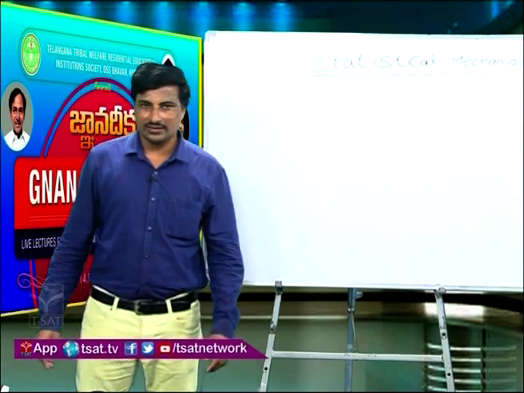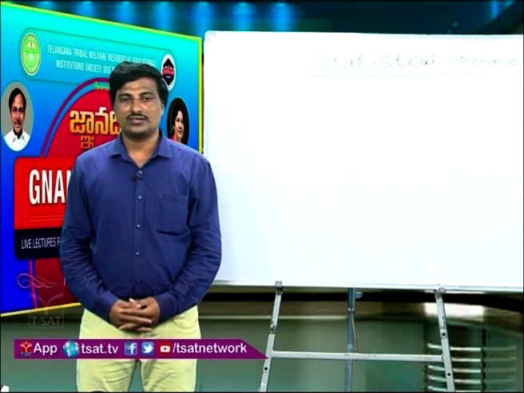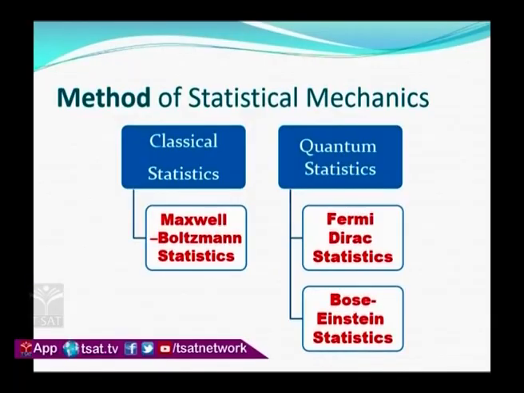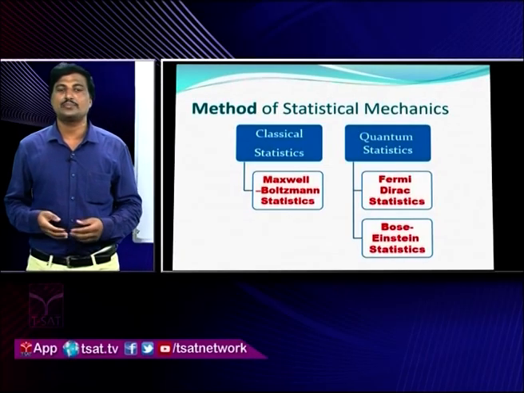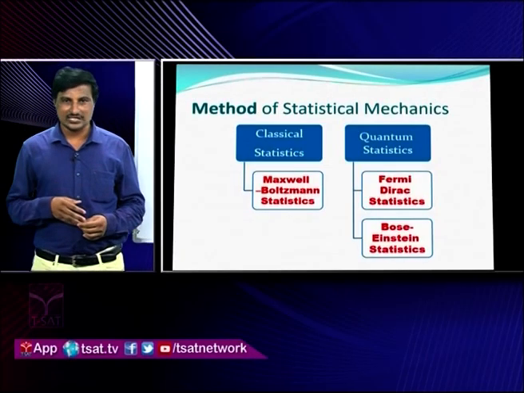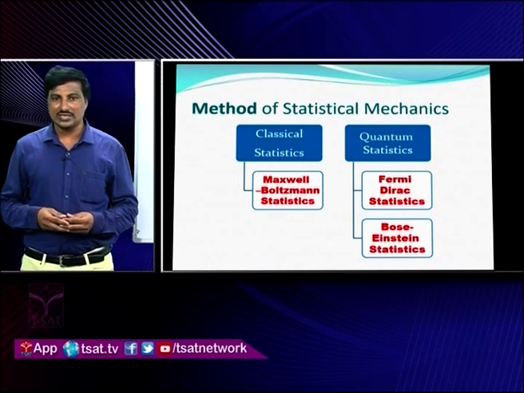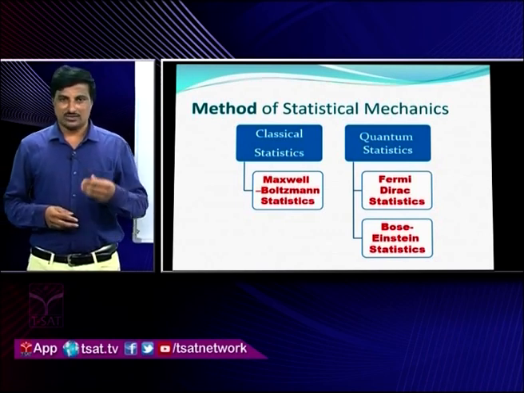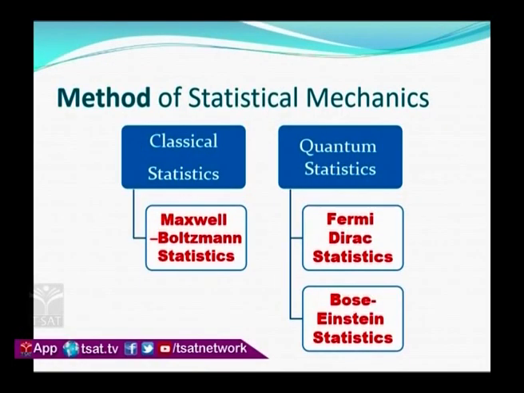Then we go with the methods of statistical mechanics. I already told you there are some particles whose motion cannot be explained by the ordinary laws of mechanics. Statistical mechanics, by its basic nature, is classified into two types: classical statistics and quantum statistics.